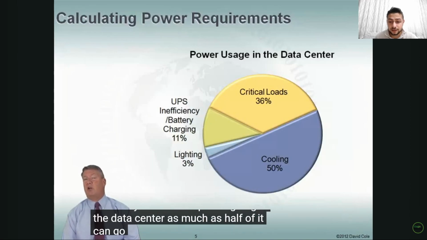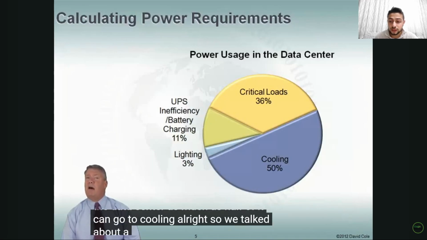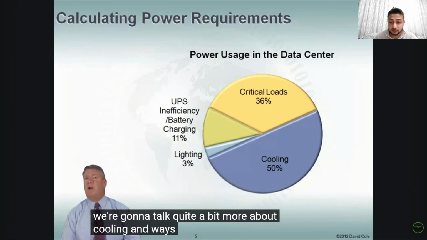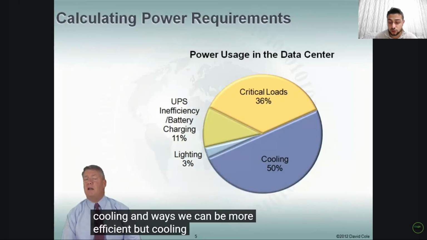Where's our power going in the data center? As much as half of it can go to cooling. Right, so we talked a little bit about cooling, and we're going to talk quite a bit more about cooling and ways we can be more efficient. But cooling is often half of the power in the data center.